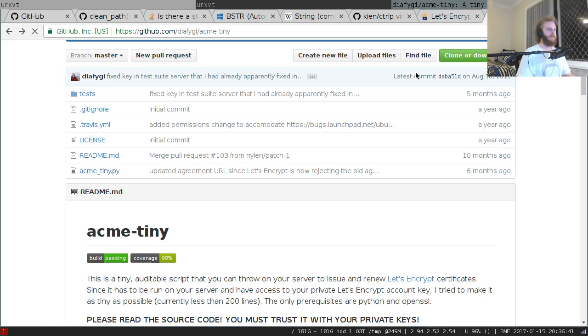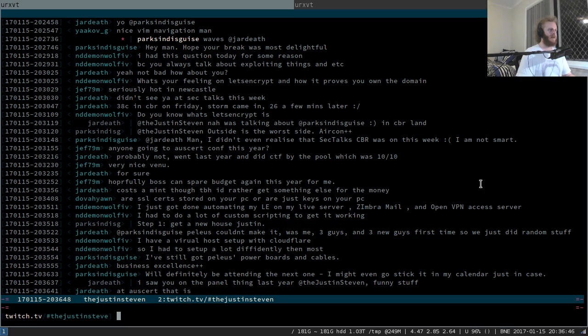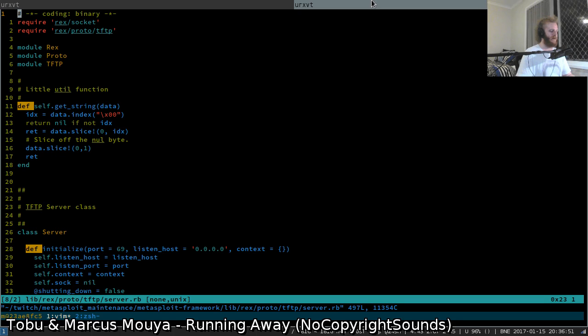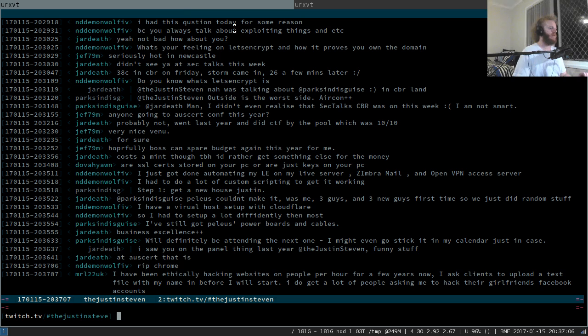Oh crap! I forgot to reconfigure this. Chrome just crashed. I forgot to fix my Docker container. Chrome runs out of memory inside this container right now. All right, you know what? Let's finish this conversation, then I'll start up a new container for Chrome. Step 1: get a new house.